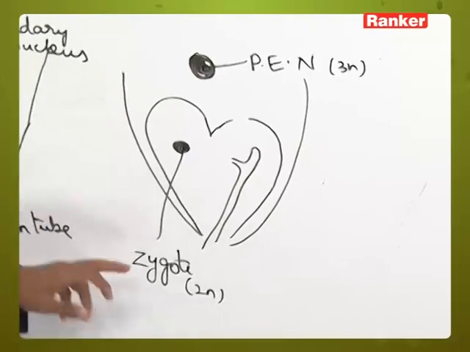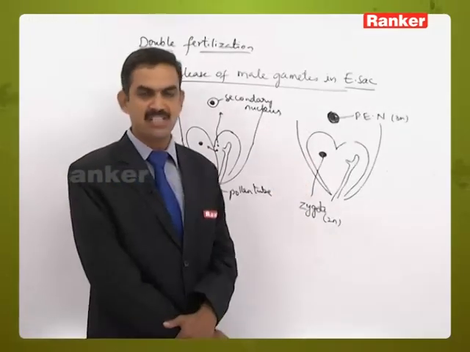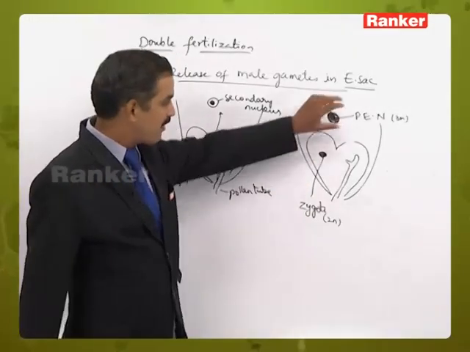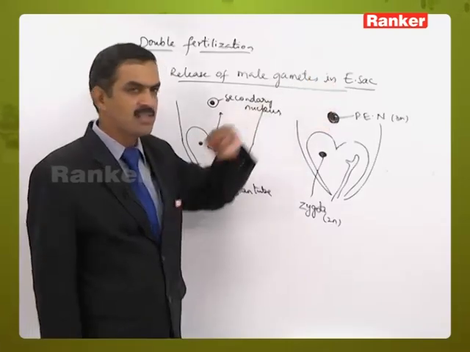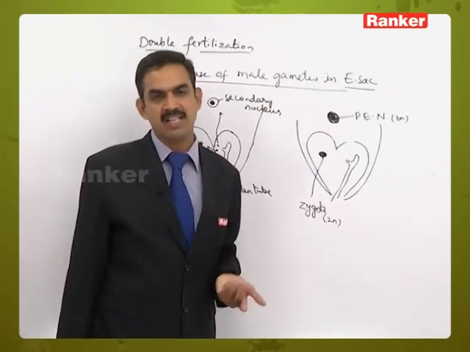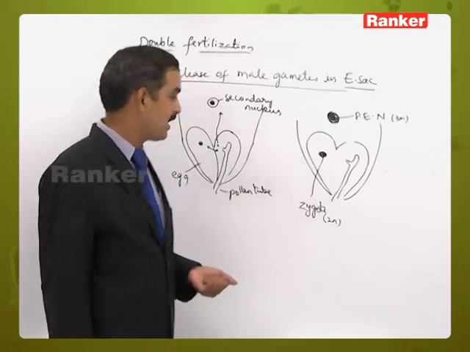Already we had discussed that the zygote is formed as a result of syngamy, the first fertilization, whereas the primary endosperm nucleus is formed as a result of triple fusion, or the second fertilization process.